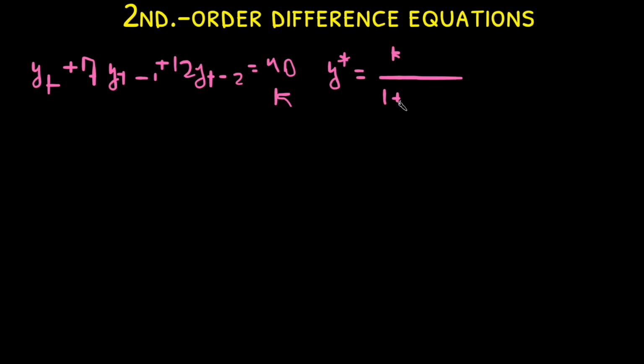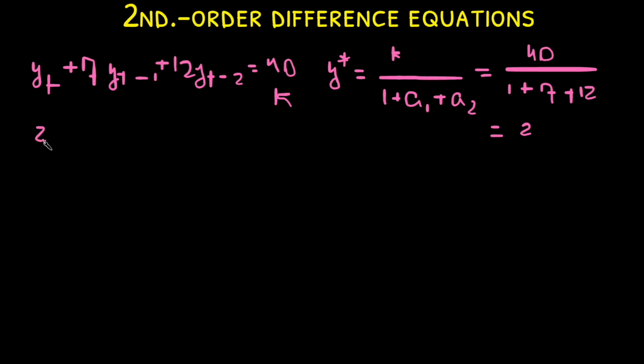Therefore, we acquire the equation y star equals k divided by 1 plus a1 plus a2, in which 1, a1, and a2 are all constants found within the difference equation. We replace these variables with numbers, where y star equals 40 divided by 1 plus 7 plus 12, which equals 40 divided by 20, which is 2.